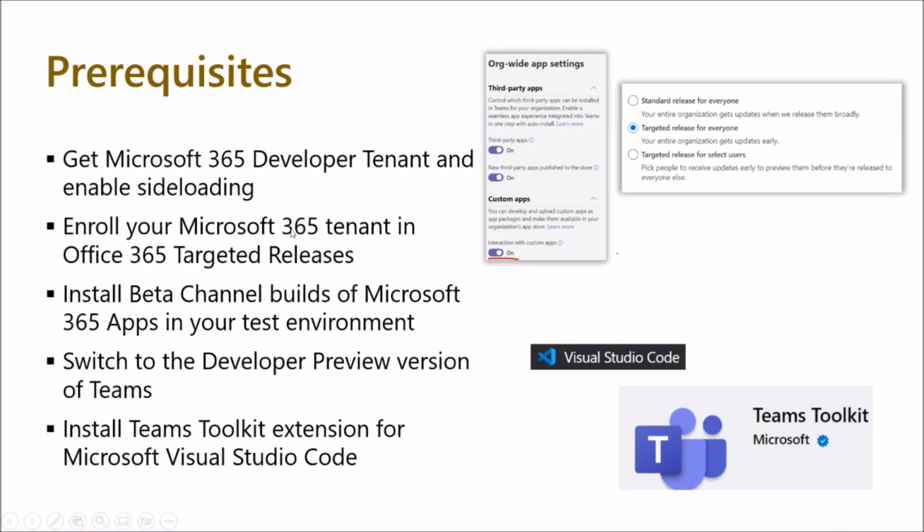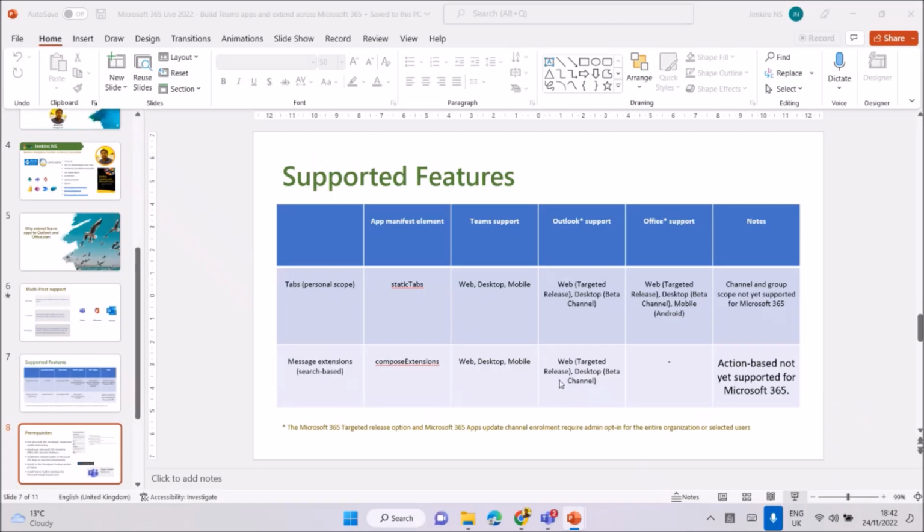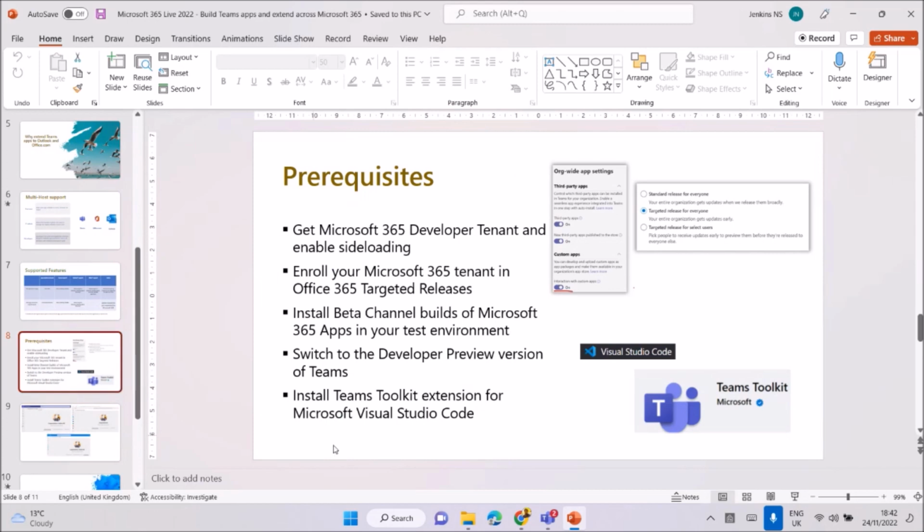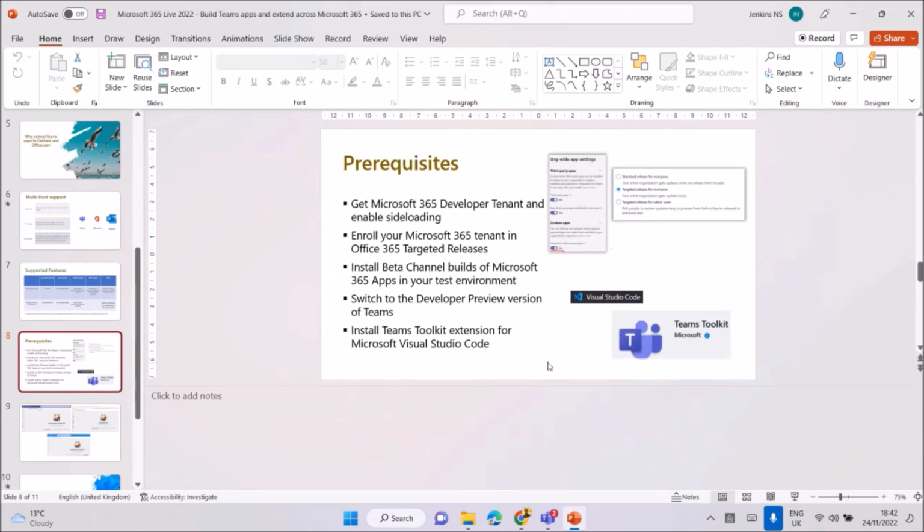Enroll your Microsoft 365 tenant in Office targeted release. That's the important one because it's still in the preview version. Install the beta channel build of Microsoft 365 apps in the test environment. That's nothing but if you want to use the desktop version, you need to install this app. This is a small app. We can get these URLs here whenever you're using it. I'll show you how we can get them.